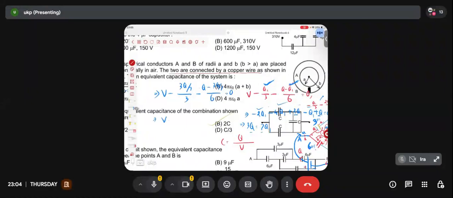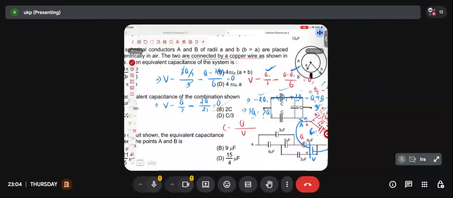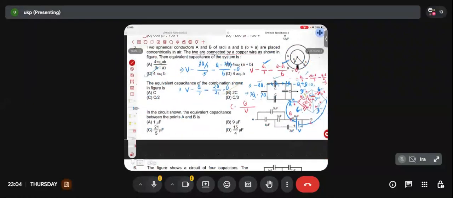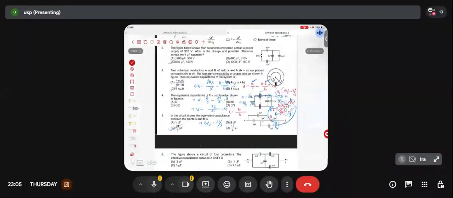If we simplify, what will come? 3 gets cancelled. V minus Q by 7. How much is this, guys? 4Q by 42. 4Q by 42 means 2Q by 21. Anyone confirm me? Am I getting this? Is this what we are getting? So V minus 5Q by 21 equal to 0. So Q by V equal to what is coming? 21 by 5. Q by V is coming out to be 21 by 5. So 21 by 5 microfarad.